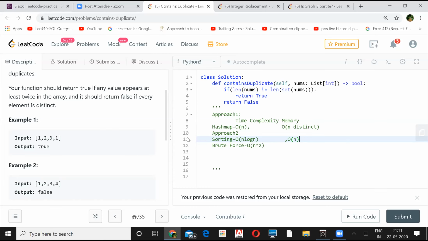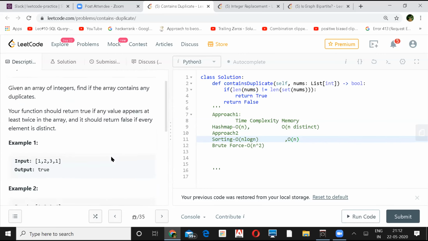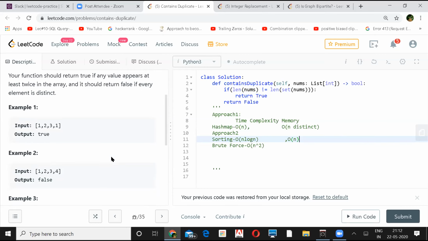Then we can switch to the next. Any other approach apart from this? Any bit manipulation, anything like that, using bits? Even the brute force implementation here is easier. Usually, brute force is slightly difficult most of the time. I think there will be only 3 approaches for now. I think so, and that's what I know.